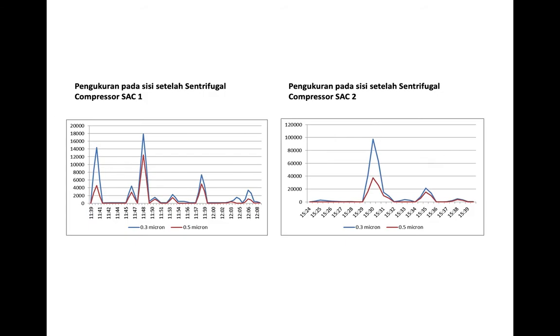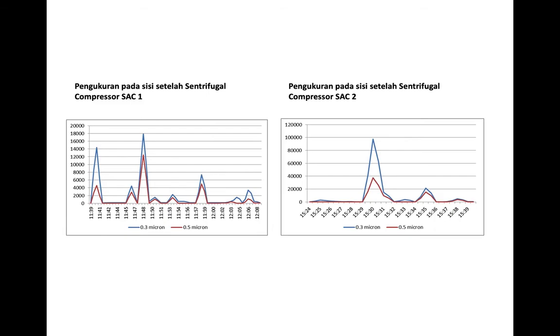Especially we conduct this measurement on the distribution line. We measure on the outlet, on the output of the nozzle, so we can measure there. And then there are two types of particle that we measure. The first one is the type of particle that has a size of around 0.3 micrometer, and the other one is 0.5 micrometer.